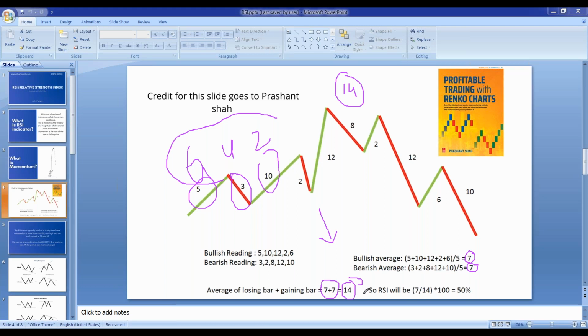Yeah. So this can be applied on a 15-minute chart, and every 15 minutes we take the closing price. We can apply RSI in any time frame. There is no fixed parameter for applying RSI. You can apply this on any time frame. But generally for intraday, what do we do?